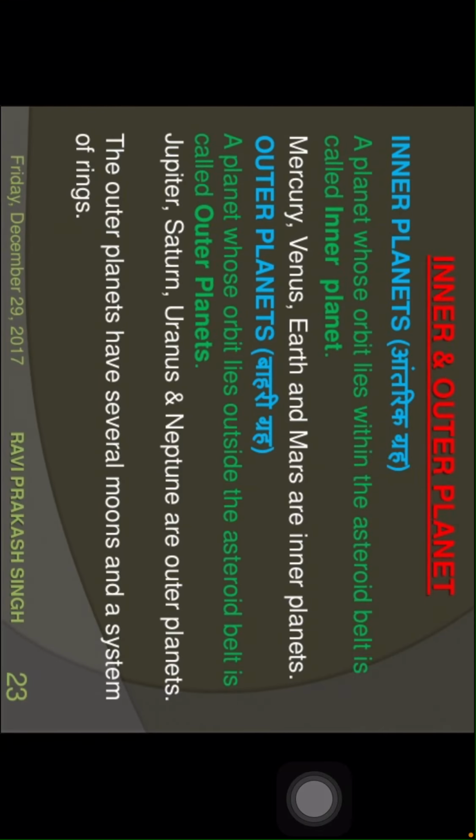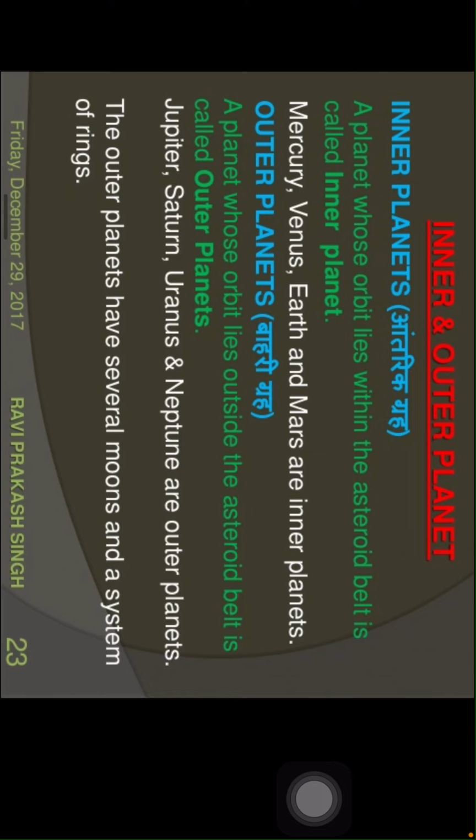Inner and outer planets, children. Inner planets are planets whose orbit lies within the asteroid belt. Examples: Mercury, Venus, Earth and Mars are inner planets. Outer planets: a planet whose orbit lies outside the asteroid belt is called an outer planet. Jupiter, Saturn, Uranus and Neptune are outer planets. The outer planets have several moons and a system of rings.